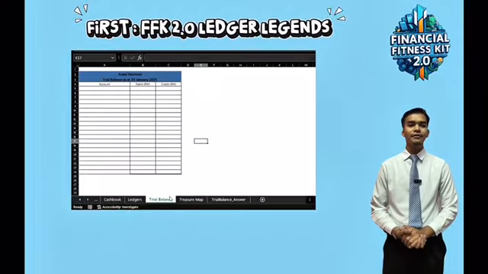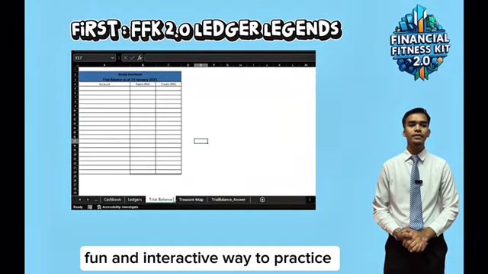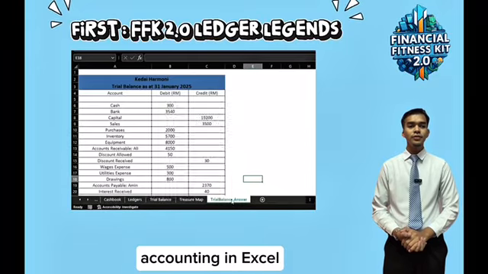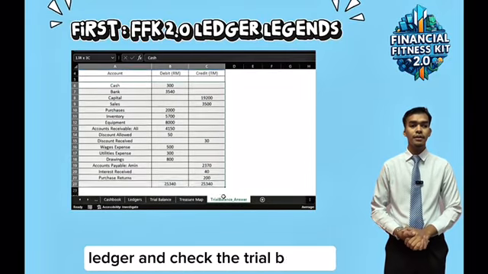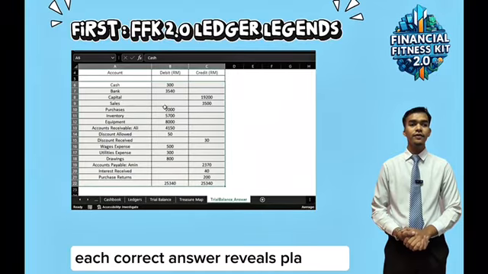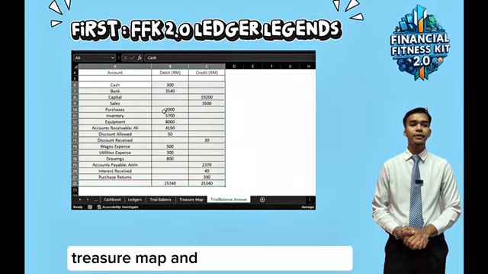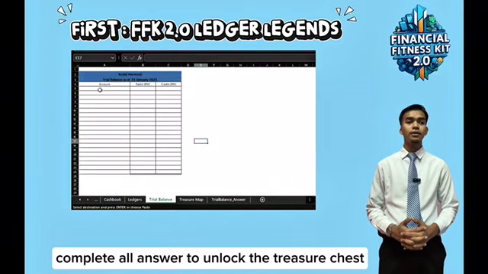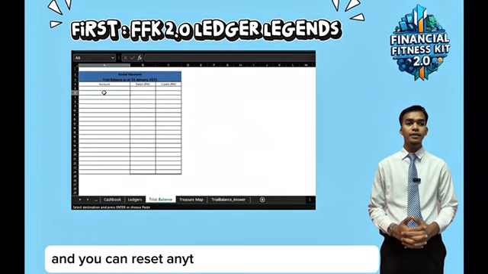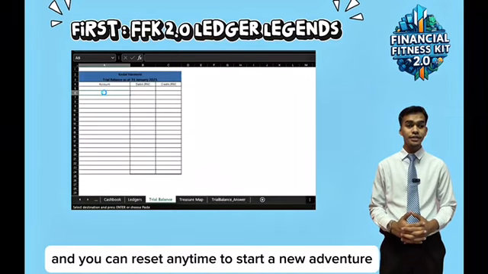Leisure Legends, a fun and interactive way to practice accounting in Excel. Students post transactions to the ledger and check the trial balance. Each correct answer reveals a piece of the treasure map and fills the progress bar. Complete all answers to unlock the treasure chest, and you can reset anytime to start a new adventure.